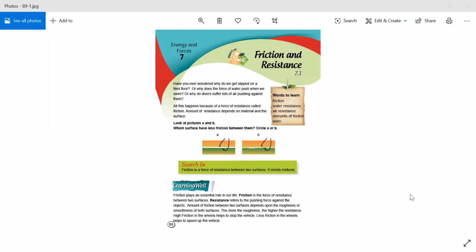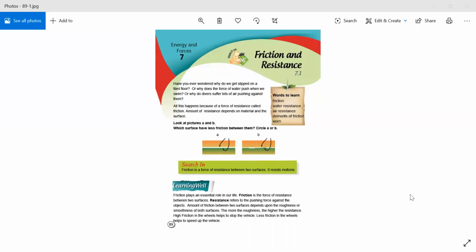If there's a push applied against the object, like if I have a table and I have to push it to the right, what will I do? I'll stand on the left side and I'll push. So what is happening? That is the pushing force against the object.